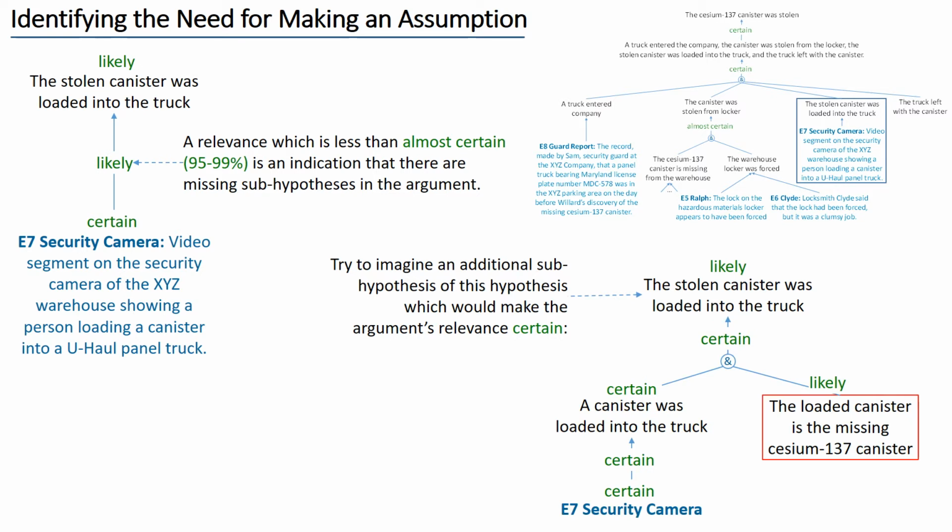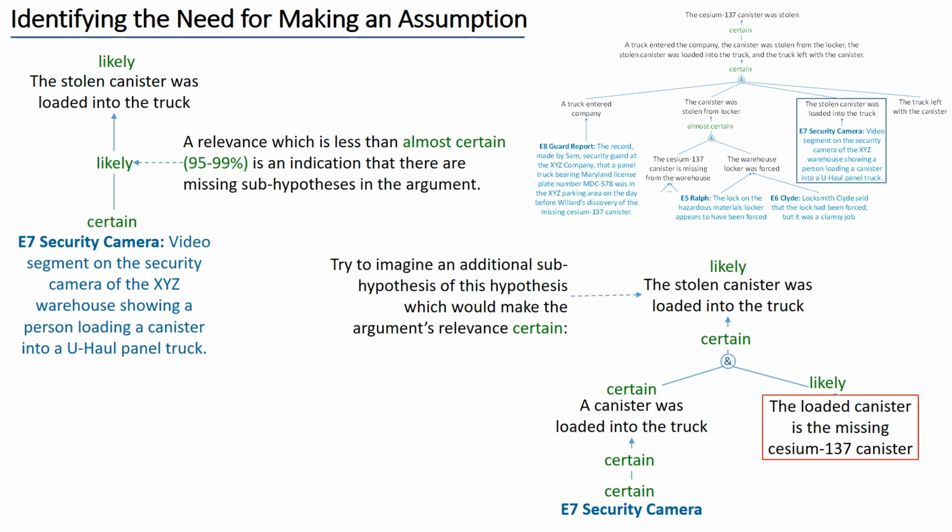The security camera shows that a canister was loaded into the truck. If we make the assumption that the loaded canister is a missing cesium-137 canister, then we can create an argument with relevance certain. Notice that the probability that the stolen canister was loaded into the truck is still likely. The advantage, however, is that now we have made explicit what before was a hidden assumption. This increases the persuasiveness of our argumentation.